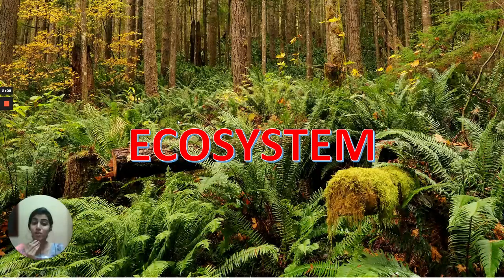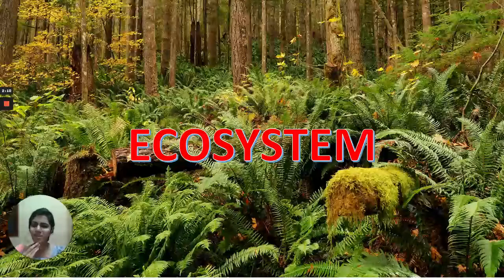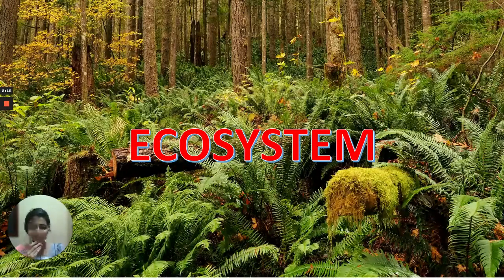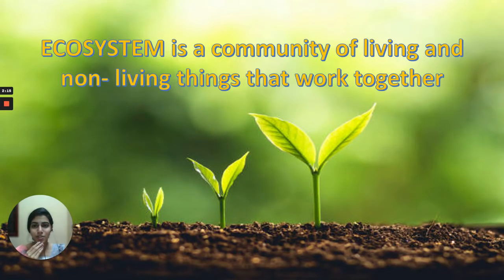Now let's move on to ecosystem. So what is ecosystem? Let's look at it now. So ecosystem is a community of living and non-living things that work together. So what is it? It's a community of living and non-living things that work together.